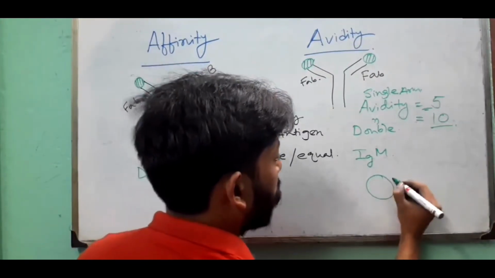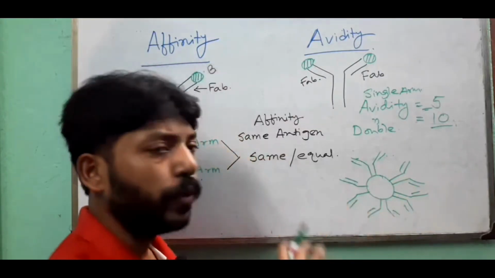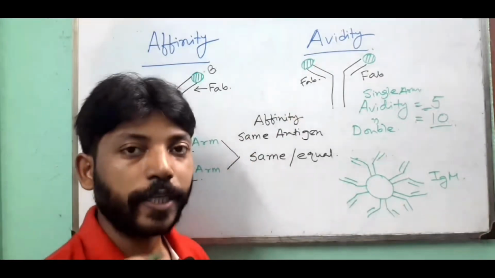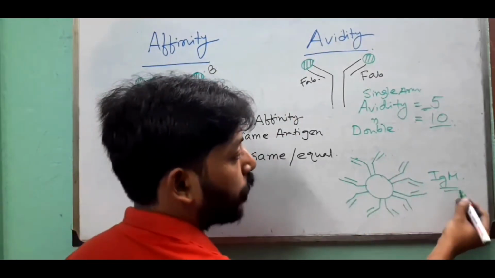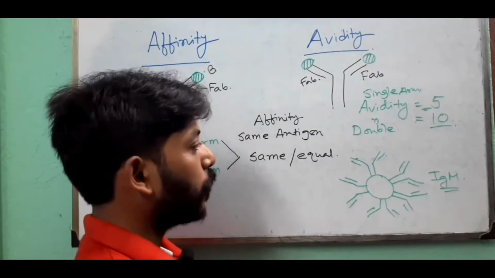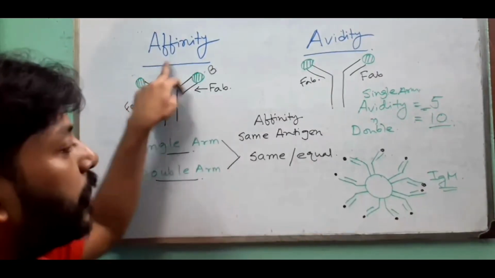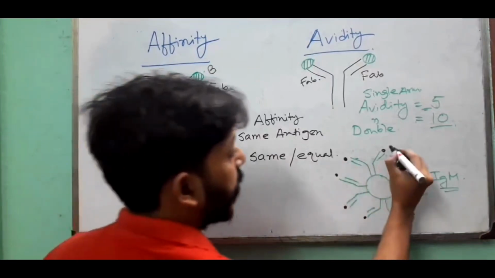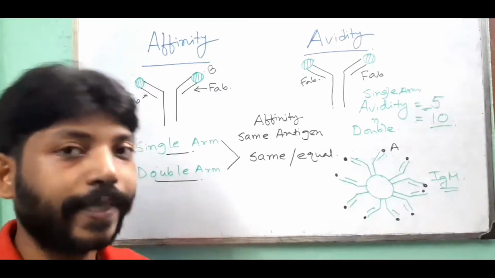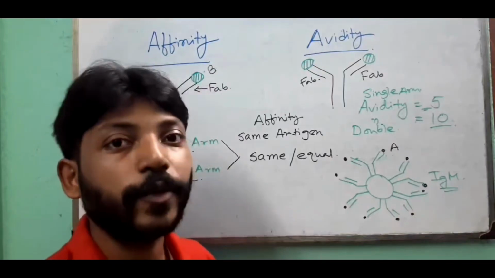As you know, an IgM antibody can remain as a pentamer. Pentamer means it can be pentameric. In soluble condition, the IgM antibody is pentameric in nature. Each antibody consists of 2 arms, so a pentamer of IgM consists of 10 arms. If this antibody binds with the same antigen with all the arms, the affinity towards the antigen will remain the same whether it binds with a single arm or all 10 arms. But the avidity will change. If it binds with the 10 arms, the avidity will increase.